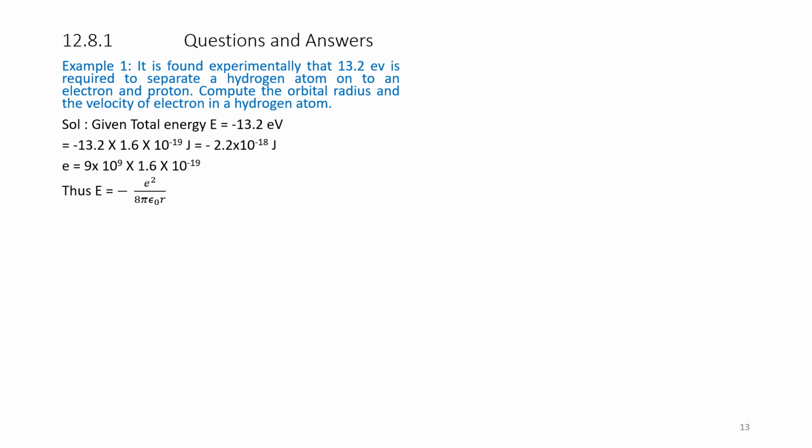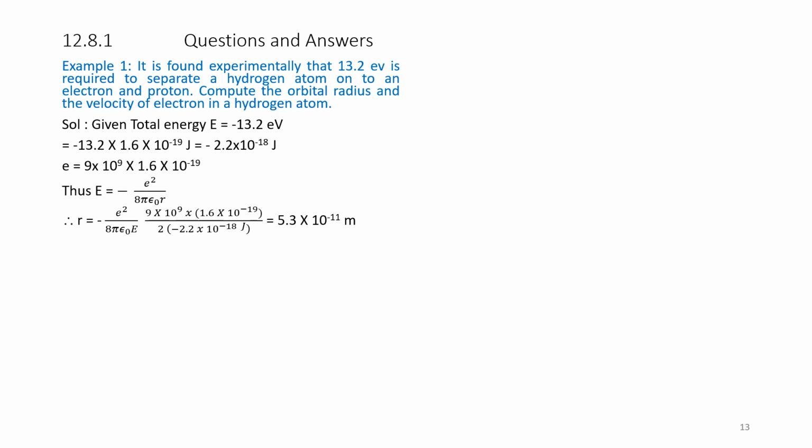Simply substitute in the formula: E is equal to minus e square by 8 pi epsilon naught r. Therefore, rearranging, we get r is equal to e square divided by 8 pi epsilon naught into E. Substituting, we get the value of r as 5.3 into 10 to the power of minus 11 meters.